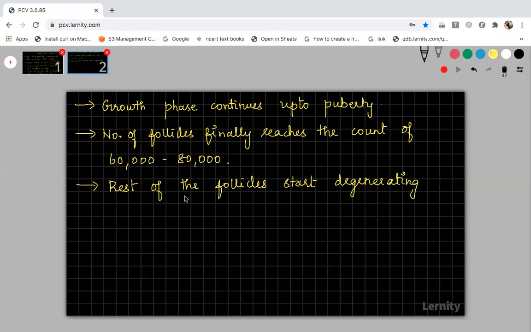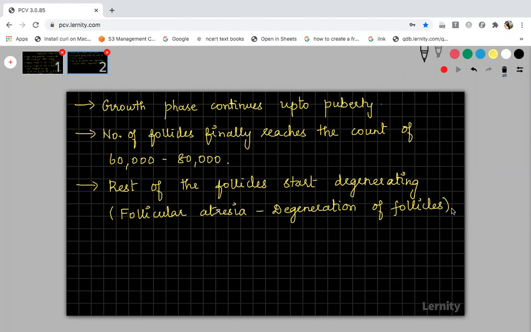This degeneration of follicular cells is a process called follicular atresia. This process represents degeneration of follicular cells. The degeneration of follicles can be called by a process called follicular atresia. Okay.